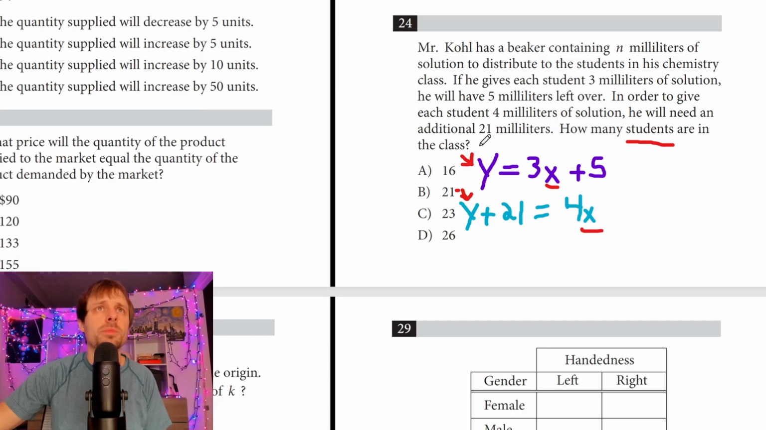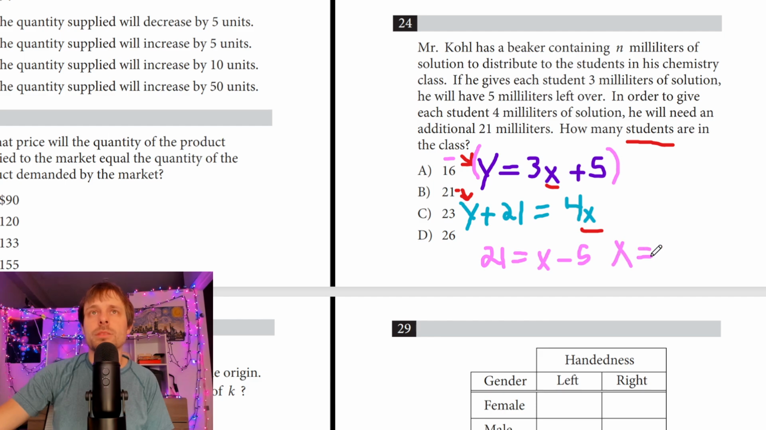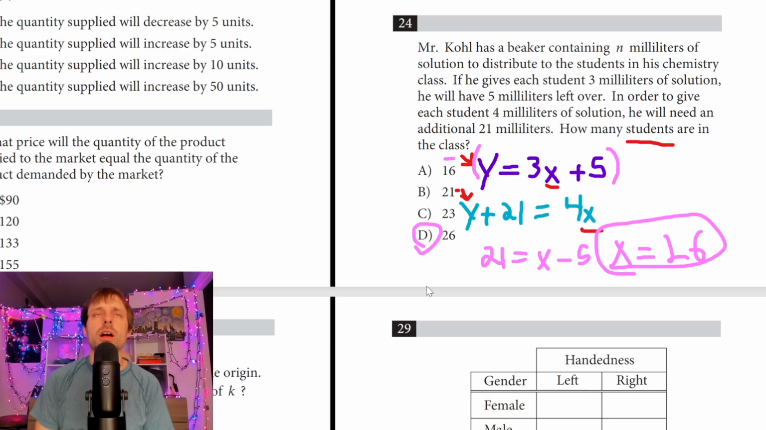I think if I just multiply this by a negative, and then I can add them together, my y's should cancel out. I should get 21 on the left side. On the right side, I should have an x left over, and then if I distribute the negative, I should get -5. X looks like it's going to be equal to 26 here, or 26 students. So not too bad of a problem.